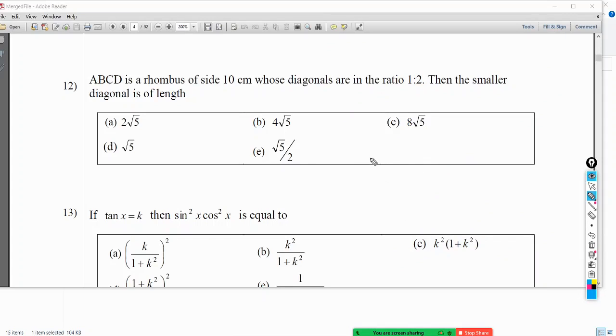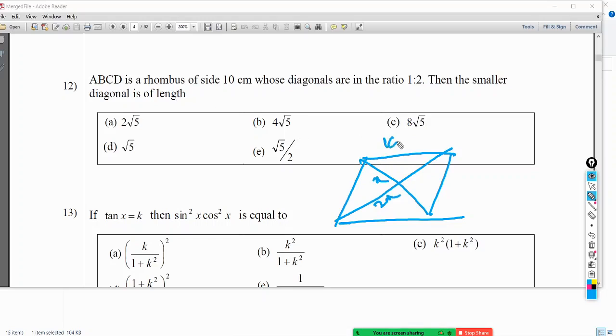It's a rhombus. It has two diagonals, of the ratio 1 to 2. If this is x, this is 2x.